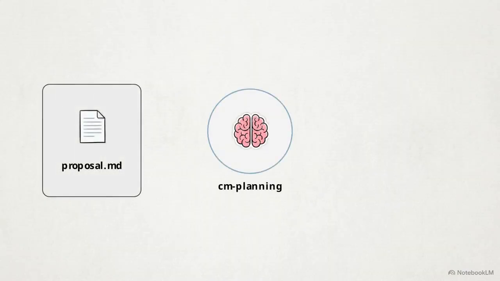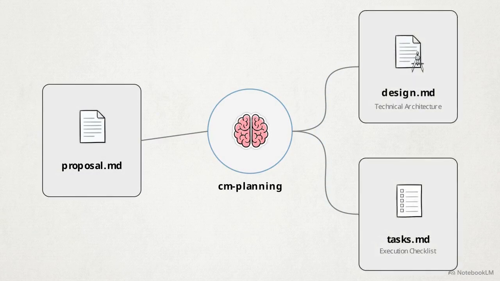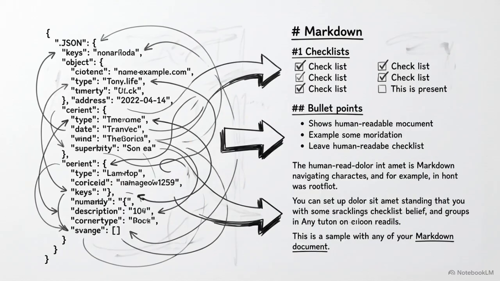This flowchart illustrates the precise flow of data. The processing node extracts the strategic intent from the proposal and routes it into two separate specialized files. This bifurcation enables human oversight within an autonomous loop. It creates parallel interfaces, one optimized for the machine's technical logic and one optimized for human review.